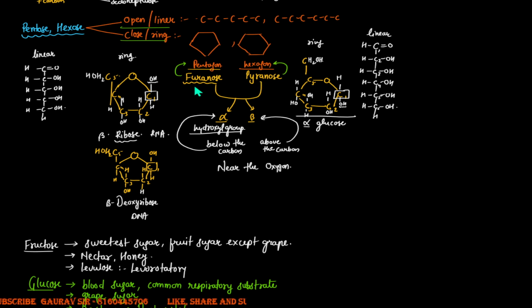Then pyranose and furanose can occur in two forms, alpha and beta. In the alpha form, the hydroxyl group is present below the carbon, and in the beta form, the hydroxyl group is present above the carbon, near the oxygen.